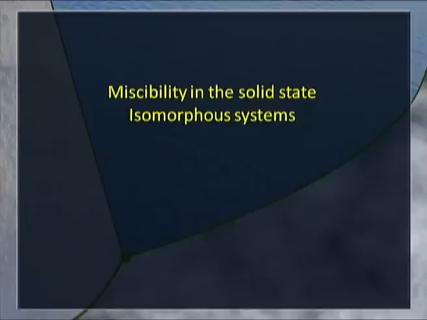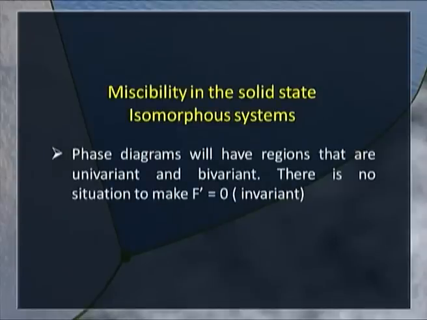Let us now look at the miscibility in the solid state, giving rise to what are called isomorphous systems, a continuous range of solid solutions. Phase diagrams will have regions that are univariant and bivariant. In these systems, there is no possibility of a situation where the degrees of freedom is 0. That means we do not have any invariant system within.